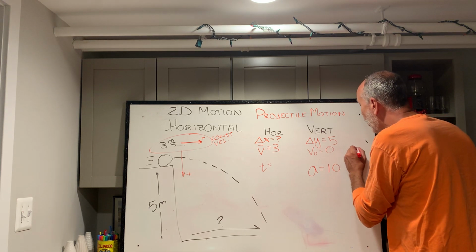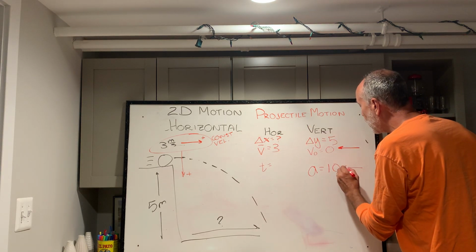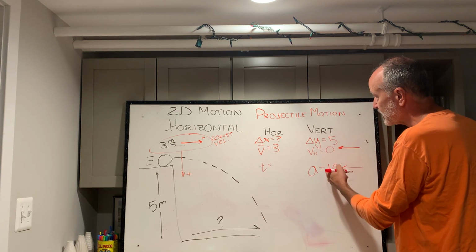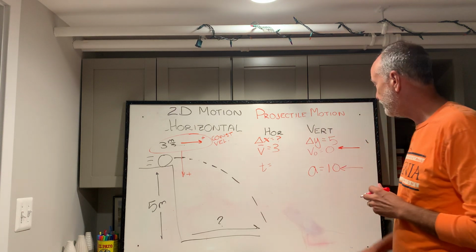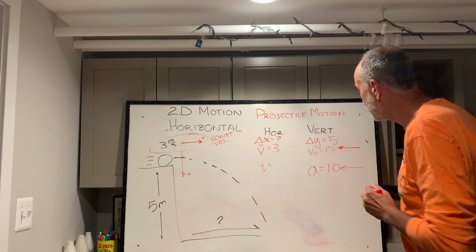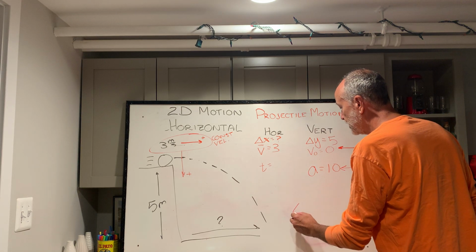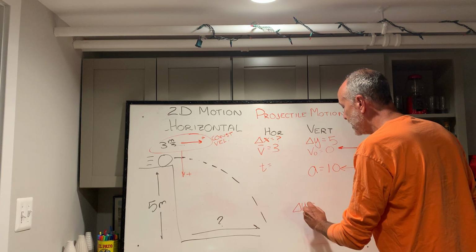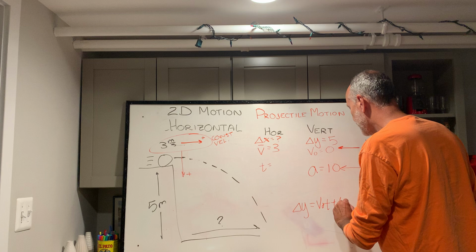Notice, this is always going to be true for a horizontal takeoff problem. This is always going to be true, depending on the sign you pick for your positive, for projectile motion. So we've got those 3 variables. I can use the equation delta, instead of x, I'm going to write delta y equals v0t plus 1/2 at squared.